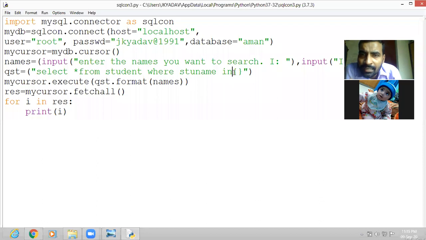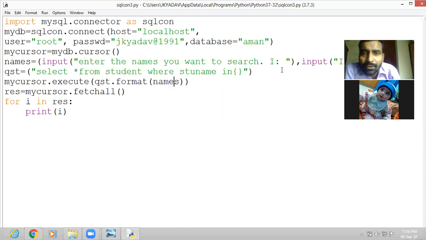Is that clear? And if you are searching with the in operator, always write only one pair of curly braces, and then we can give the names, which have been given in tuple form, in the format method. Here we can write qst dot format, then in the parentheses names.